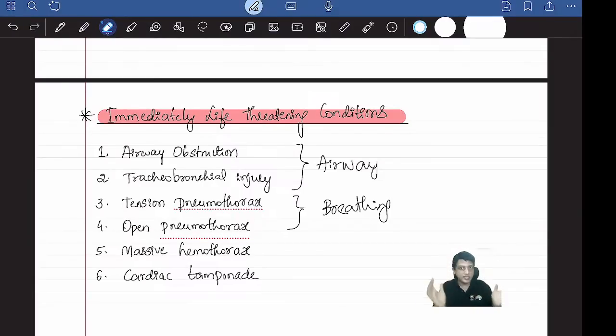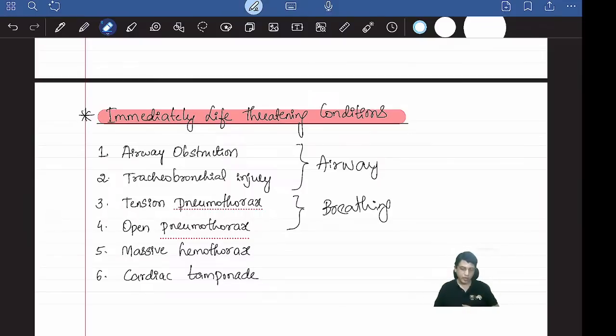Just like pleura is covering the lungs, the heart is also covered by a membrane. What is that membrane covering the heart called? Pericardium. Just like the abdomen is covered by peritoneum, the heart is covered by pericardium, lungs covered by pleura.